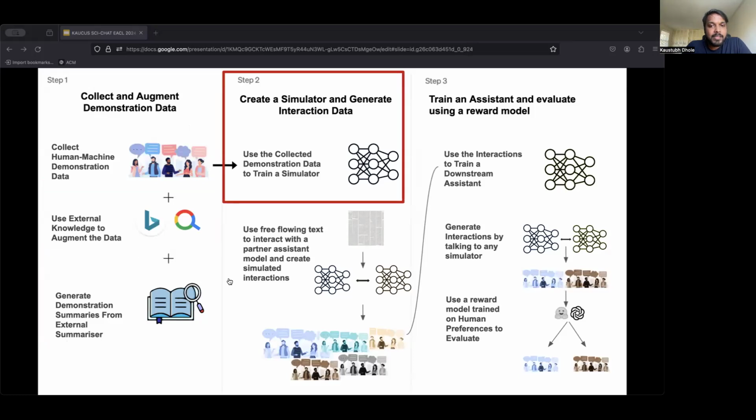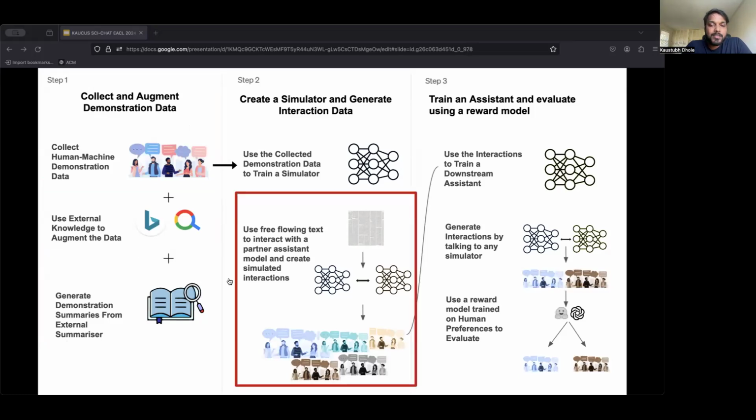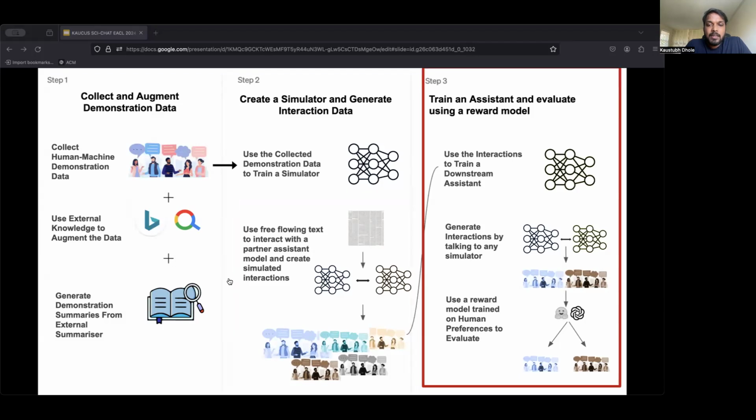In step two, we then train simulators with the knowledge augmented data. Once trained, the simulators can be subsequently used as a conversation generator for data augmentation or even in a pipeline which depends on conversational interactions like RLHF. The efficacy of the simulator can be established via intrinsic metrics measured over the interactions, as well as through extrinsic metrics measured over an assistant model trained over those interactions.